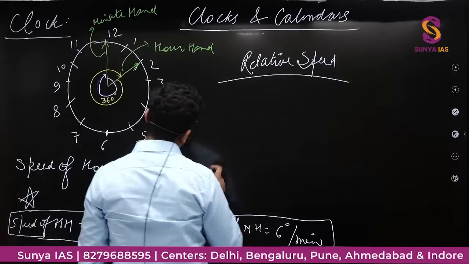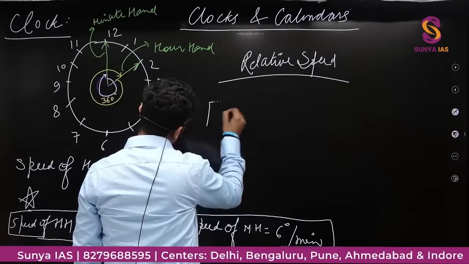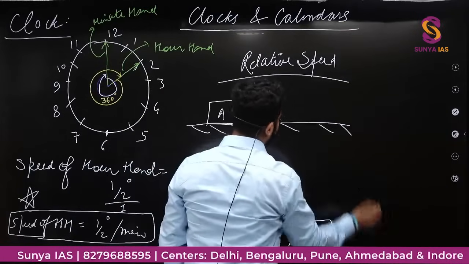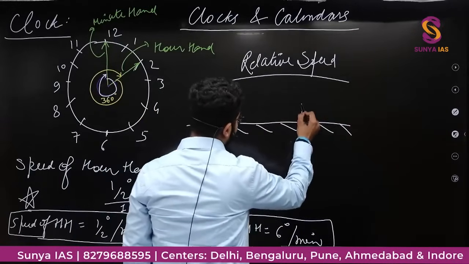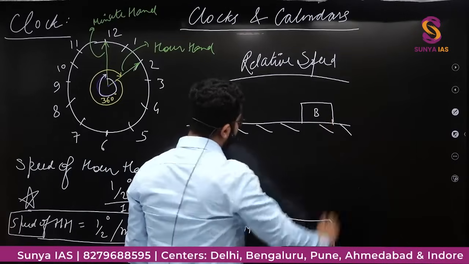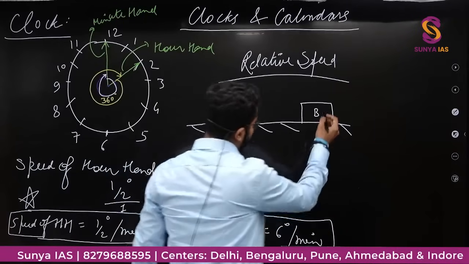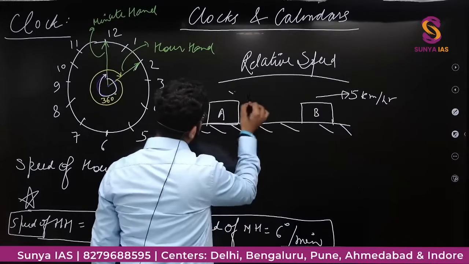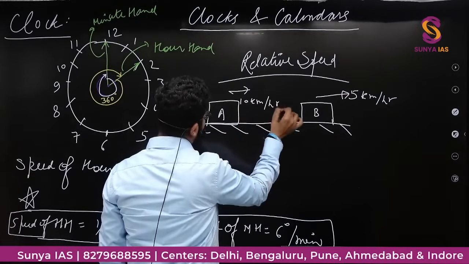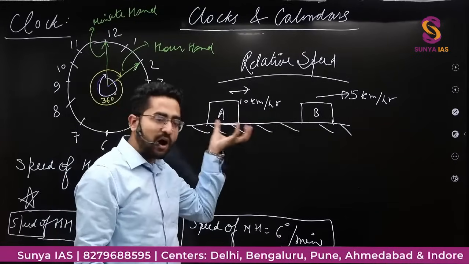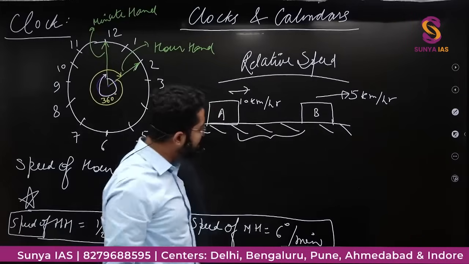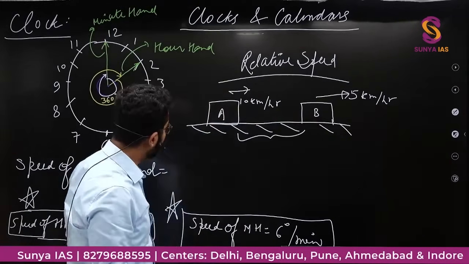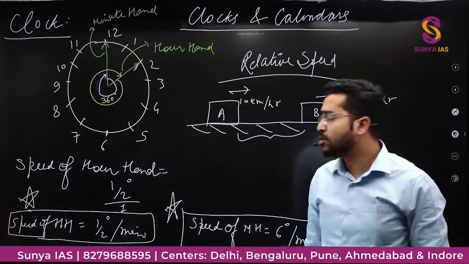Now if I see, let's say this is object A, this is ground, this is object A, this is object B. ठीक है. If this object is moving with the speed of 5 किलोमीटर पर आवर, this is moving with 10 किलोमीटर पर आवर. Now I am asking after how much distance, after how much time will this person A catch this person B. So now I will apply the concept of relative speed.